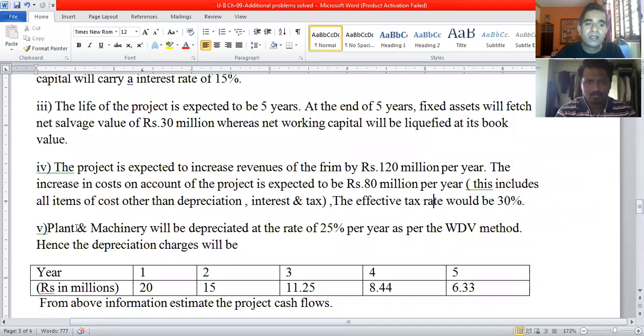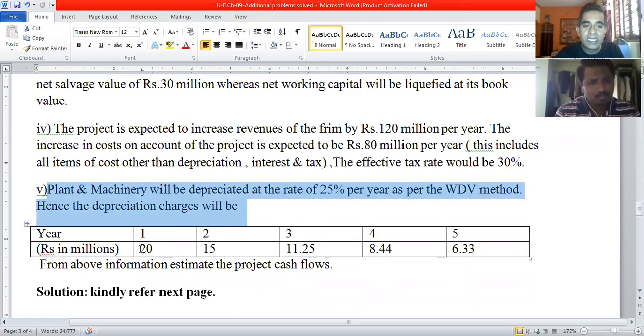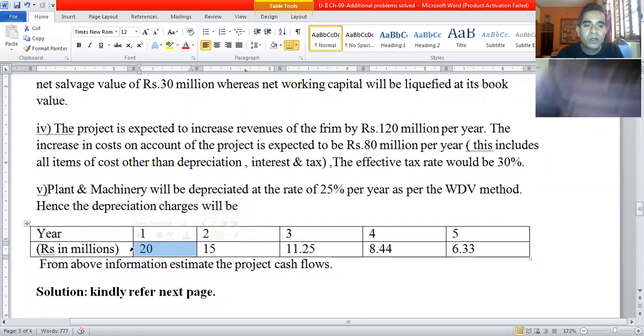Then the amount of depreciation each year is readily provided in the problem. So I repeat, the amount of depreciation for each year is readily provided in the problem. You simply need to copy it. That's it. Again, the amount is in million rupees.